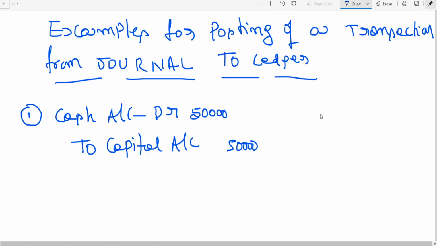So the first account is cash. So what I do here, I'm not going for format to explain, just posting. I'm giving you four to five examples I want to explain.